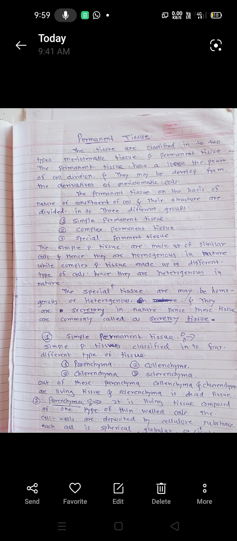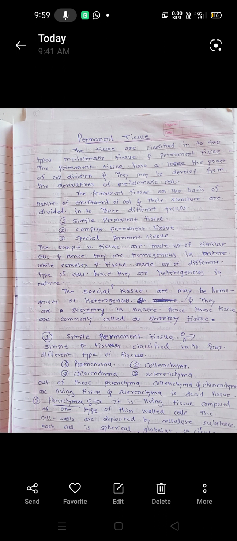The third one, the special permanent tissue, may be homogeneous or heterogeneous and they are secretory in nature. Hence, these tissues are also called secretory tissue. We will first study in detail the simple permanent tissue.